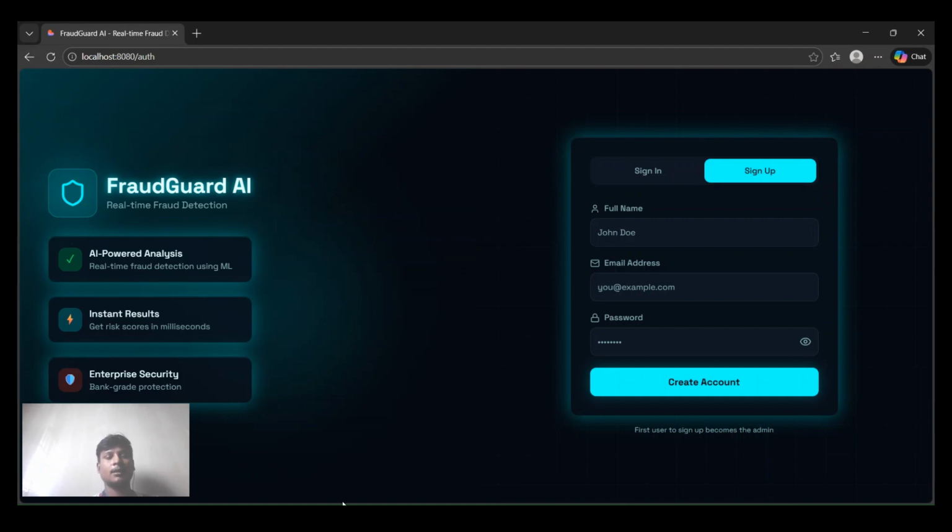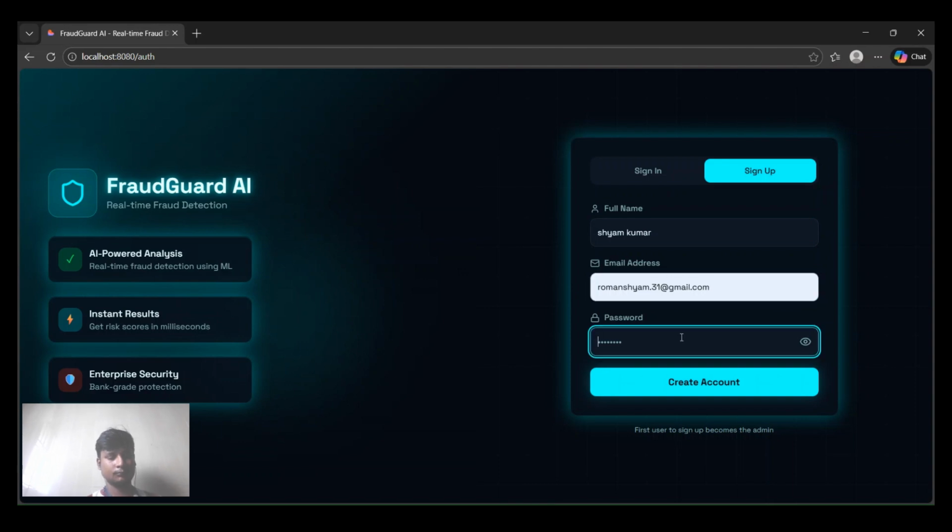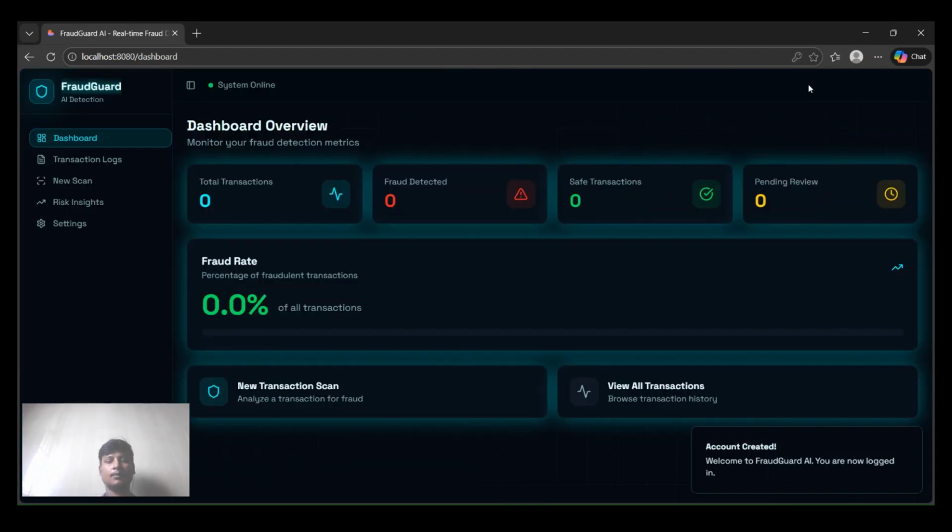Now we can log in to the site. You should enter your email ID, enter your password, and create the account. Your account is being created. So you can view the many projects here.